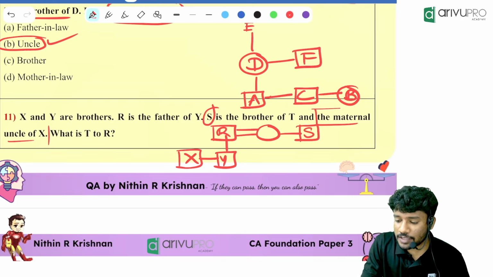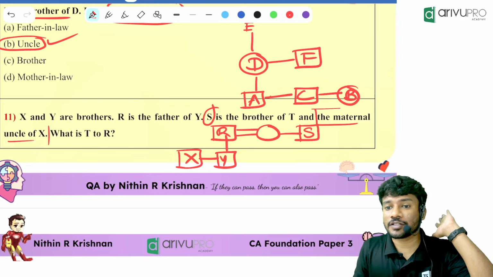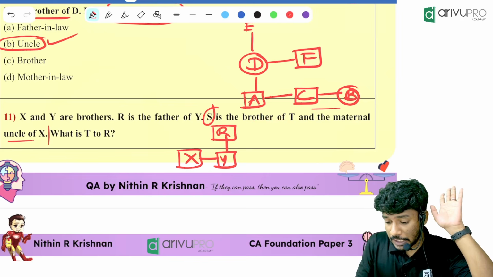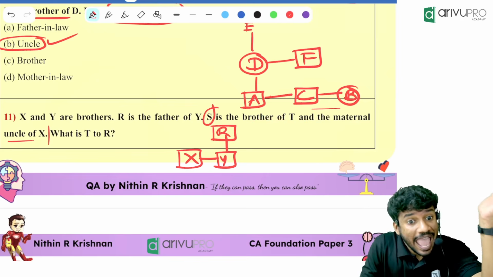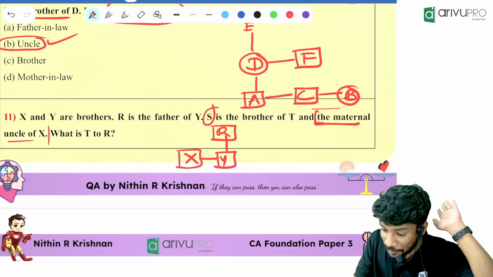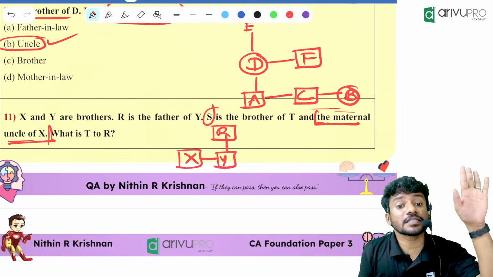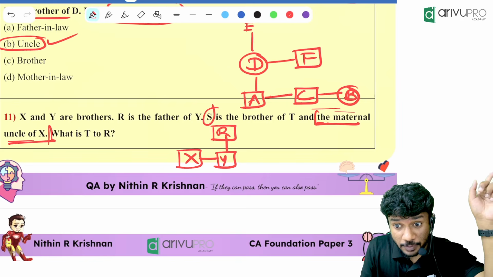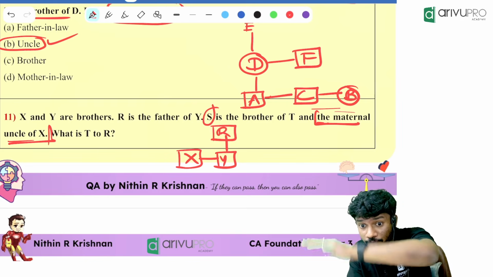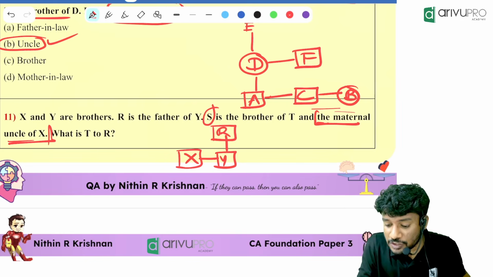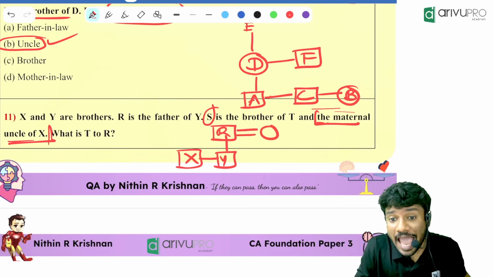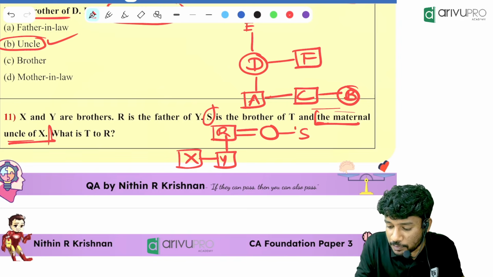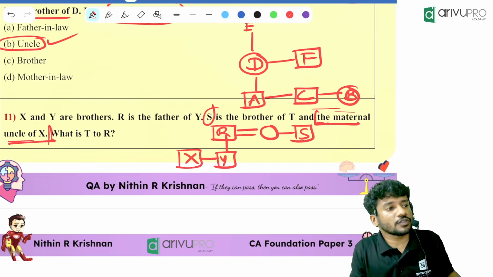Yes, so S is over here. I hope everyone understood this. Yes, Grace, you got it. Again, I'll read it for you. Don't worry. S is the brother of T and the maternal uncle of X. Maternal uncle of X, that is the keyword over here. Maternal uncle means mother side uncle. Mother side uncle means X should have a mother, and that mother is having a sibling or a brother. That person's name is what?